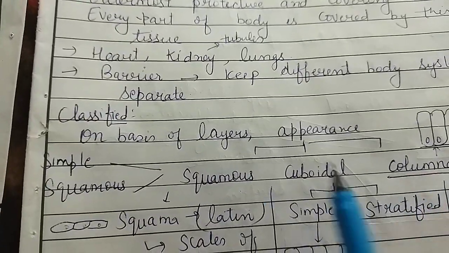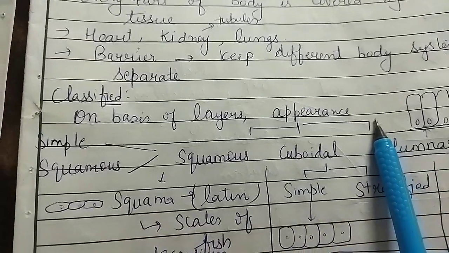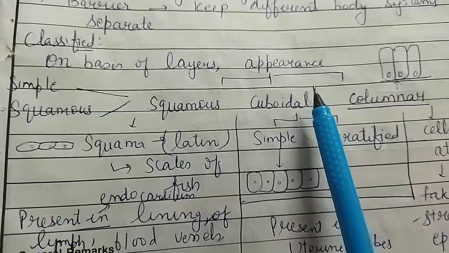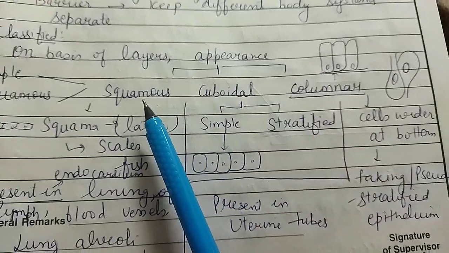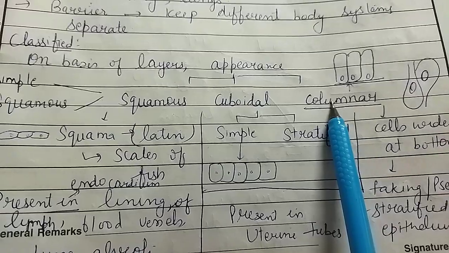On the basis of layers and appearance, the epithelial tissue can be further classified. So first, on the basis of appearance, the epithelial tissue is of the squamous epithelial type, cuboidal type and the columnar type.